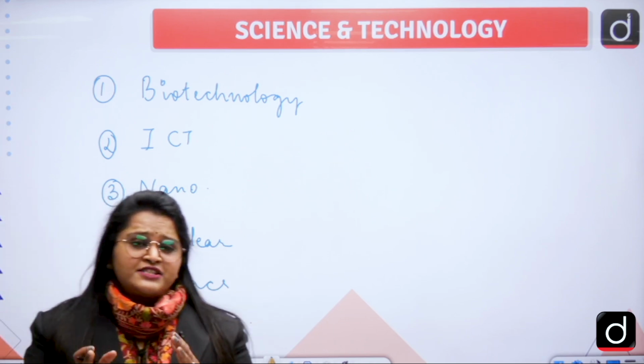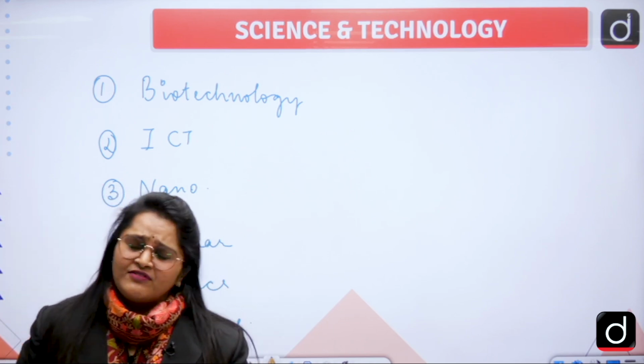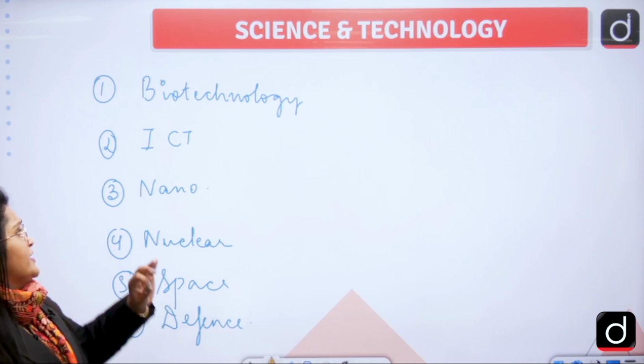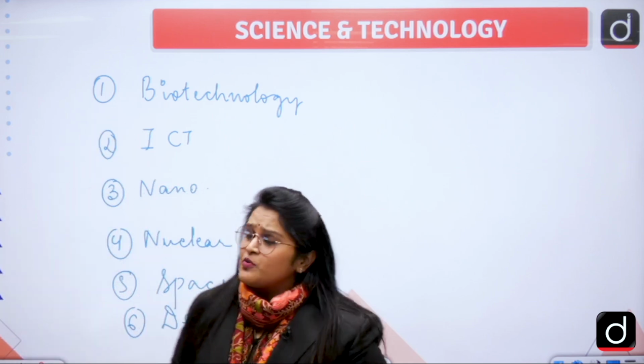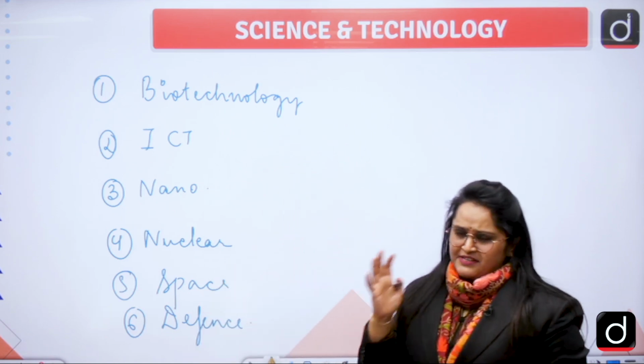I have designed these 4 classes in such a manner that we will be covering all the important topics related to biotechnology, ICT, nanotechnology, nuclear technology, space, and defense.